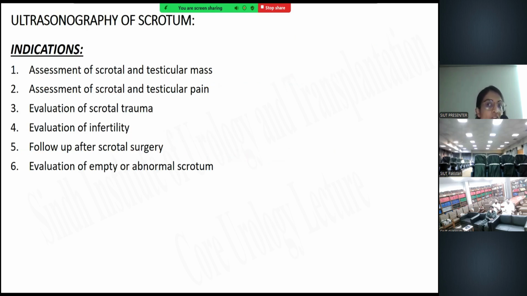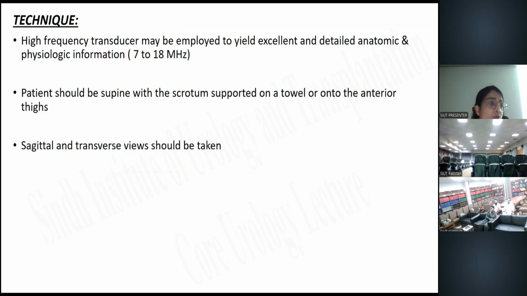Then ultrasonography of the scrotum. The indications are the assessment of scrotal and testicular masses, assessment of scrotal and testicular pain, evaluation of scrotal trauma, infertility, follow-up after scrotal surgery, and evaluation of the empty or abnormal scrotum. Since it is a superficial structure, a high-frequency transducer probe is used to yield excellent and detailed anatomic and physiologic information. The range of the transducer frequency is between 7 to 18 megahertz. The patient should be supine with the scrotum supported on a towel or on the anterior thighs. Sagittal and transverse views should be taken.